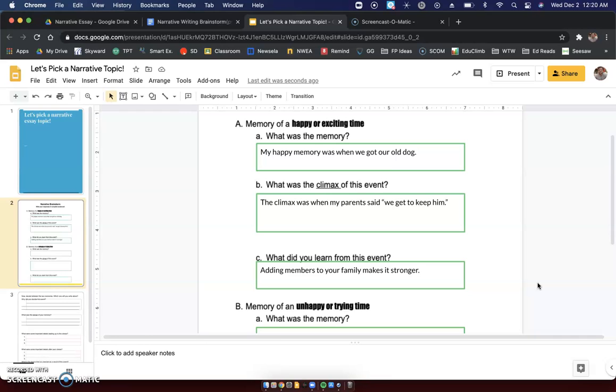We have a new dog now. I have my cat at home. Someday I will get married. Someday my brother will get married and have children. Once your family gets bigger, it becomes stronger. Even though that day all we did was add a dog to it, it still made us feel closer together, made us feel stronger. That's what I learned from this event. Okay? All right.